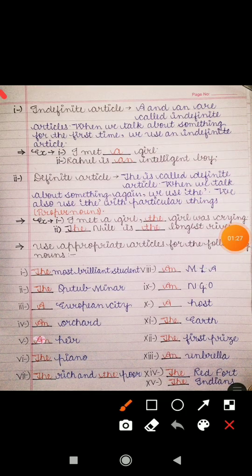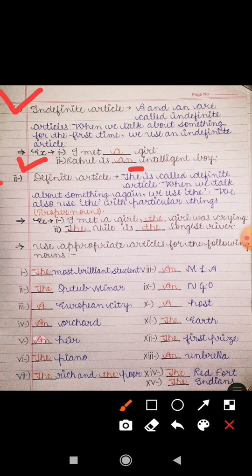Next definition is of indefinite article. A and an are called indefinite articles. When we talk about something for the first time, we use an indefinite article. जब कभी भी हम किसी चीज़ के बारे में फर्स्ट टाइम बात करते हैं तब हम indefinite article का यूज़ करते हैं. Example: I met a girl. We are talking about the girl for the first time, so here we have used a. Rahul is an intelligent boy. Rahul एक intelligent लड़का है. Because intelligent starts with a vowel, we have used an here.